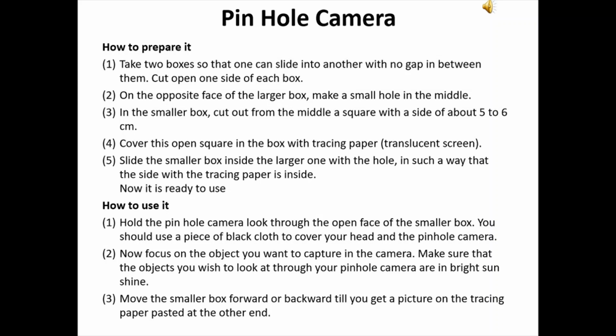Now how to use it? What you have to do is hold the pinhole camera through the open face of the smaller box. You should use a piece of black cloth to cover your head and the pinhole camera and focus on the object you want to capture in the camera. Make sure that the objects you wish to look at through the pinhole are in bright sunshine. Move the smaller box forward or backward till you get a picture on the tracing paper pasted at the other end. Now see the figure which is in the next slide.